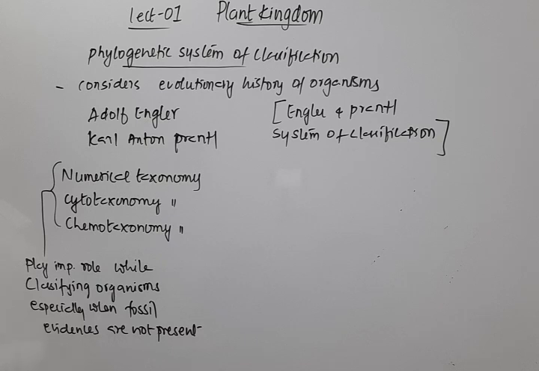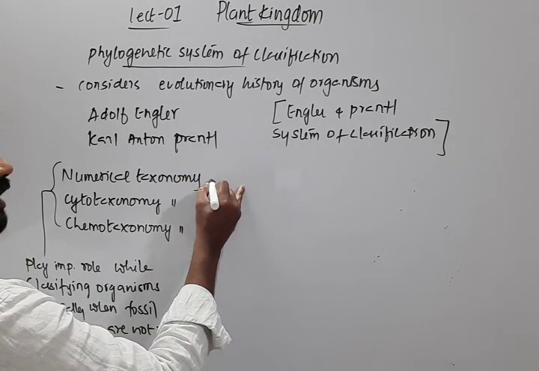In the case of numerical taxonomy, every character will be given a code, and these codes will be put into computers.